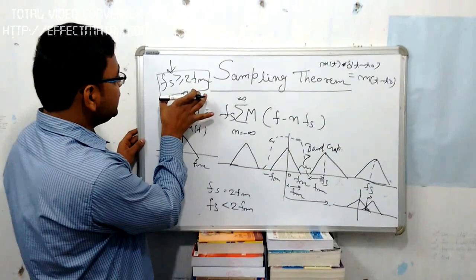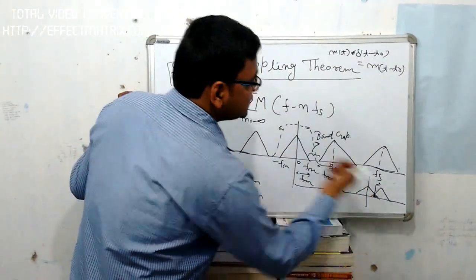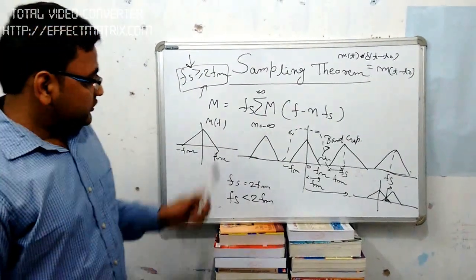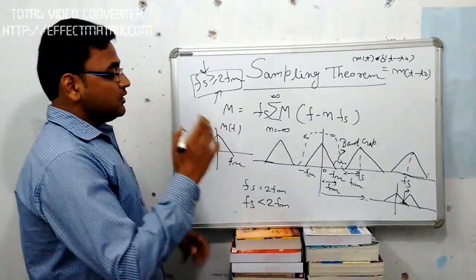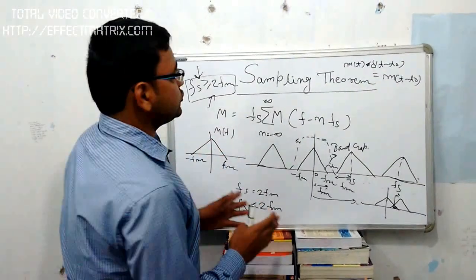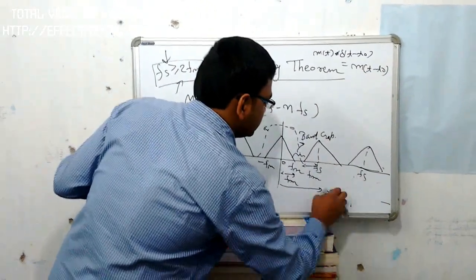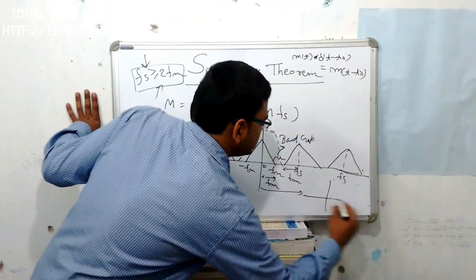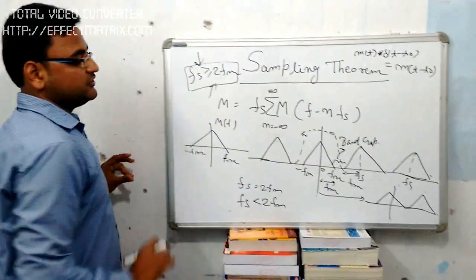If we choose Fs less than or equal to 2Fm, we will face such a condition, that is, the aliasing effect. So it is very important that Fs must be greater than 2 times the bandwidth of the message signal.